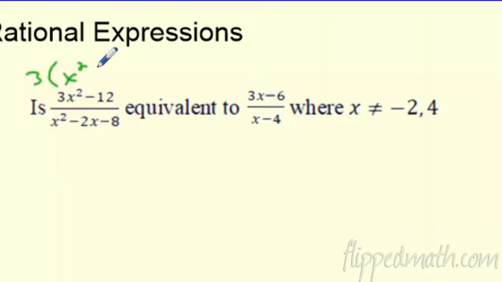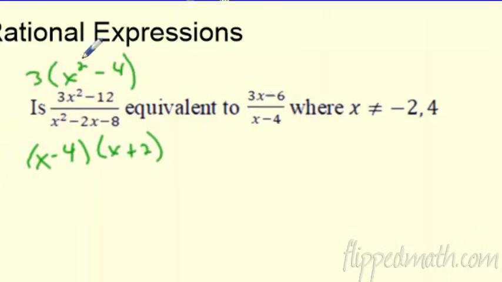So I've got x squared minus 4. Does anything factor on the bottom? I hope so. So I got what multiplies to 8? It looks like 8 minus 4, 8 plus 2. Is that right? Yeah, that looks good. And does the top factor again? I think it does, doesn't it?